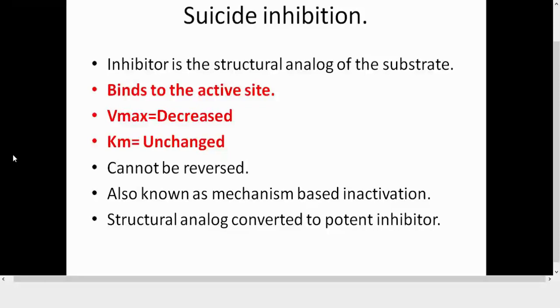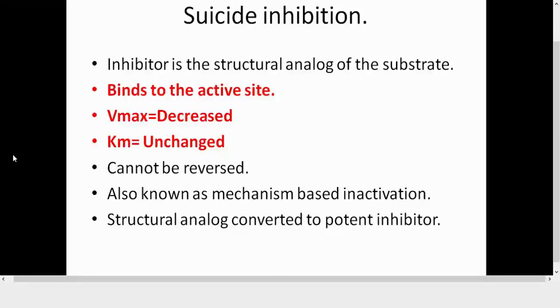And in order for a compound to act as a suicide inhibitor, it should be a substrate analog of the particular enzyme. Now, when it is a substrate analog, it is going to bind to the active site. So this portion of suicide inhibition is similar to the competitive inhibition.